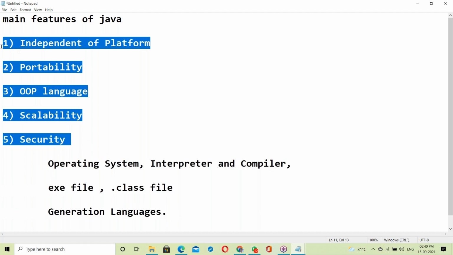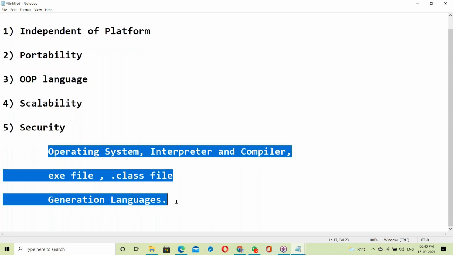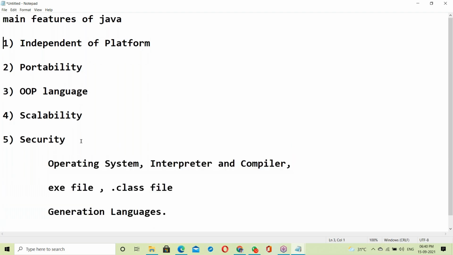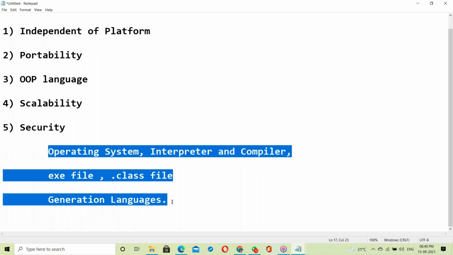So before going to these features, let us see something about these basics. After finishing these basics, we'll go to the Java features. Then it is easy to understand. Let's start with the basics here.